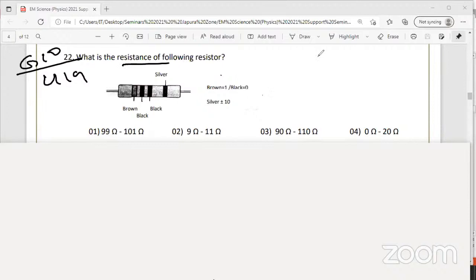Now, number 1, look at the first 3 colors. Okay, what is the first step? Look at the first 3 colors and find the resistance. What is the first one? What is the brown, the value? They have given 1. Brown is 1. Black is 0. The last one you can't put 0 because of the third color band, which is very important.